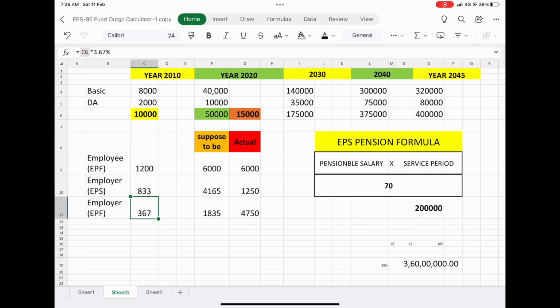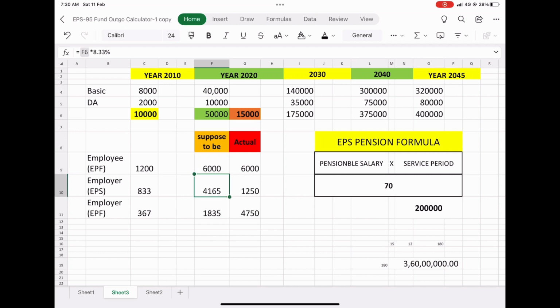This gentleman, in the year 2020, got a promotion and pay revision, whatever it may be. Now he has a basic of 40,000 rupees and DA of 10,000 rupees. Now he is getting a total basic plus DA of 50,000 rupees. In this, 12%, that means 6,000 rupees, he is paying from his pocket towards the employee provident fund. Whereas his employer is supposed to pay 8.33%, that means 8.33% of 50,000 comes to 4,165 rupees.